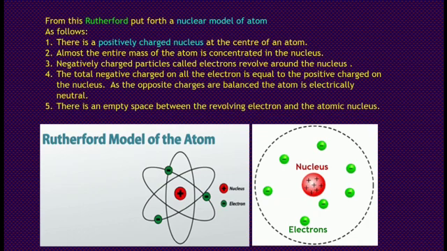The total negative charge on all the electrons is equal to the positive charge on the nucleus. As the opposite charges are balanced, the atom is electrically neutral. There is an empty space between the revolving electrons and the atomic nucleus.